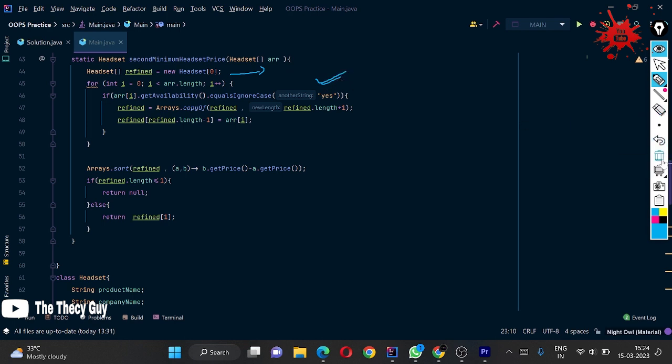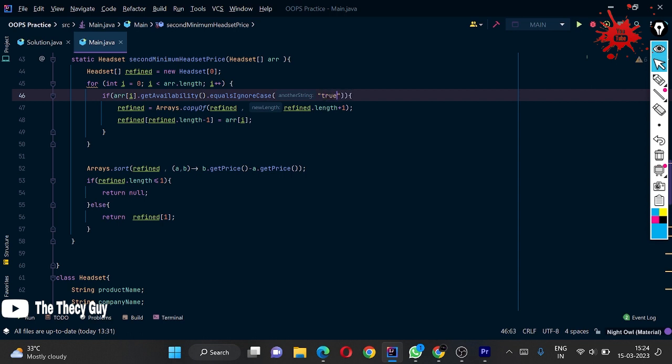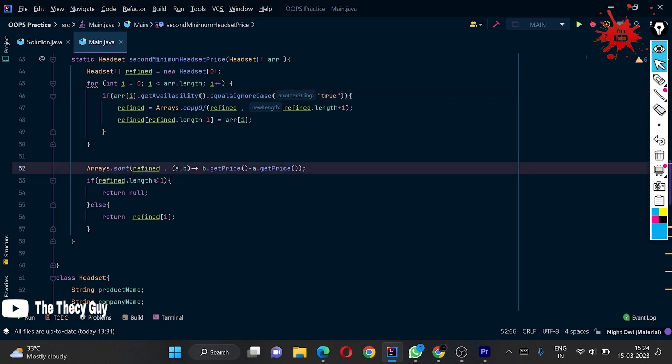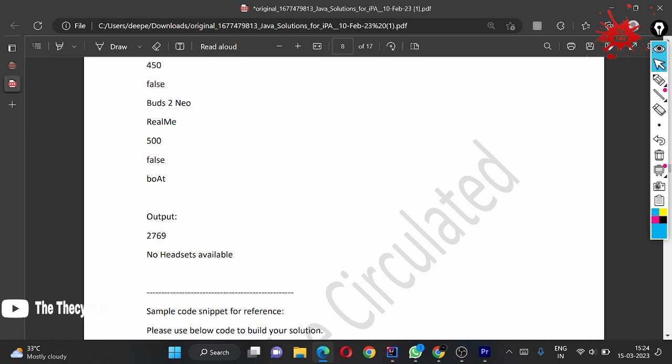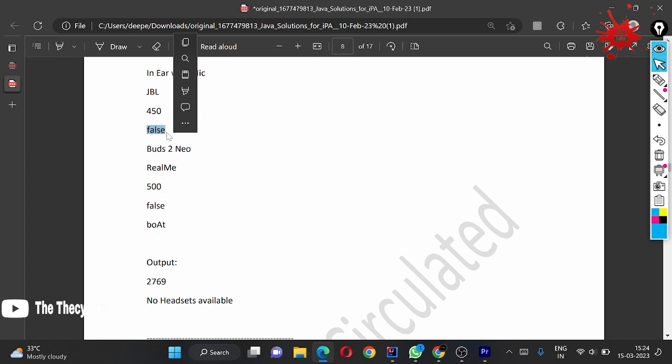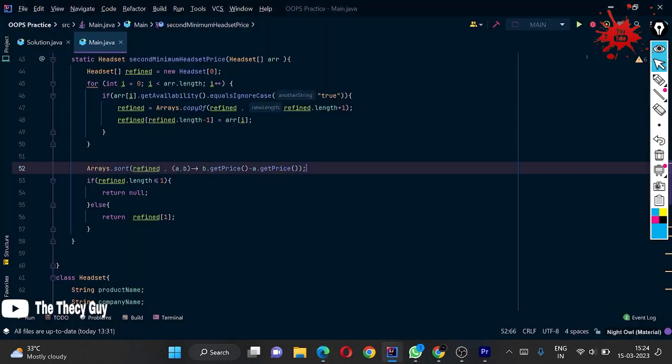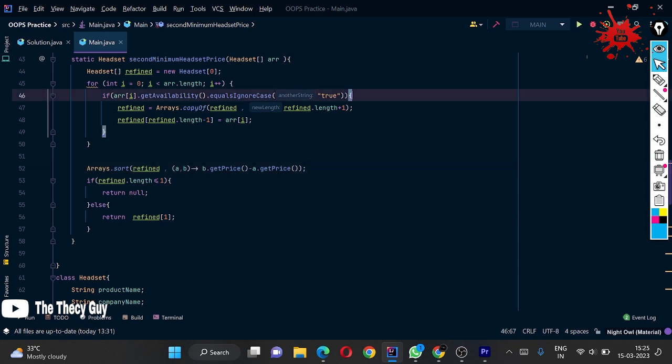Since the parameter now coming is boolean, instead of "yes", if I write true, then it is okay. Understood. Here they are using true and false only. If I pass false, then it is going to be false, and if I pass true, then it is going to be true. So if I find any object whose availability is true, that means that product is available.